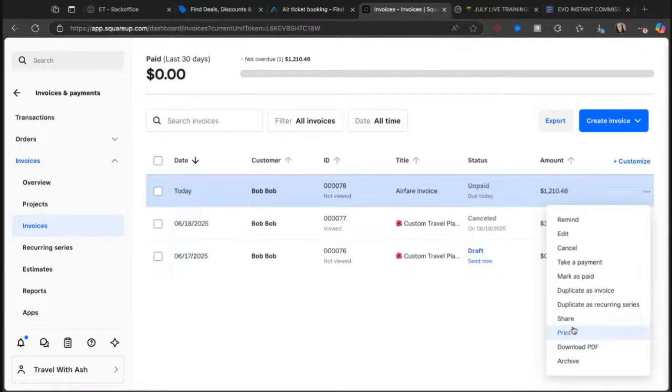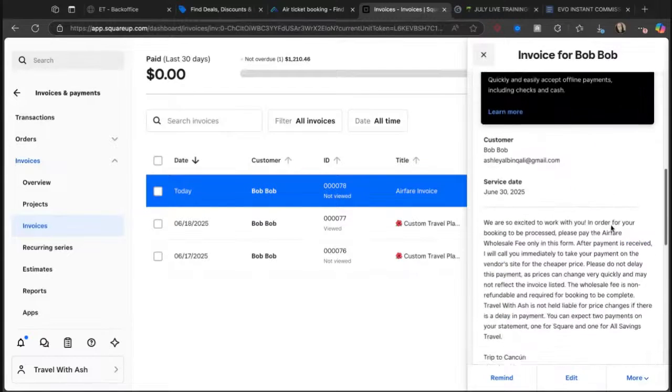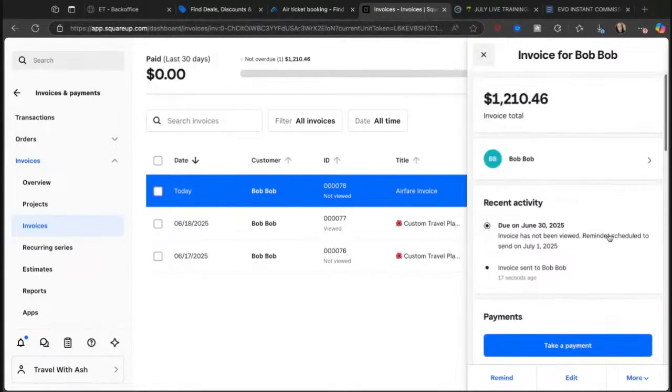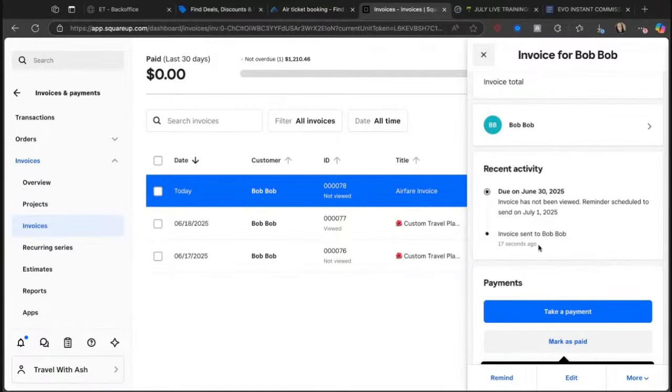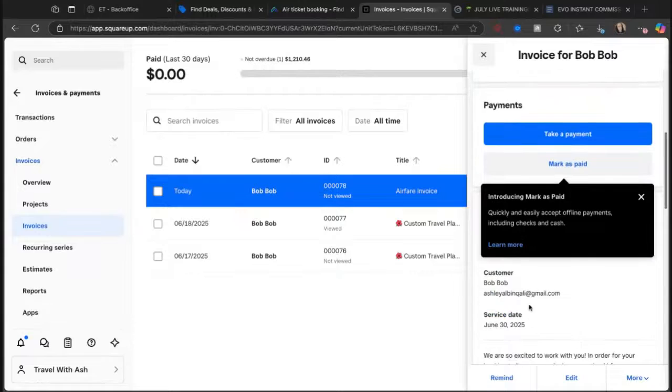Let's see. There should be a way I can just view it. Yep. Oh, here it is. Okay. All right. So this is what it looks like when it's sent to them. This is the activity of it. You can track it. You can take a payment if they want to call you with a payment, and you can also just mark it as paid.